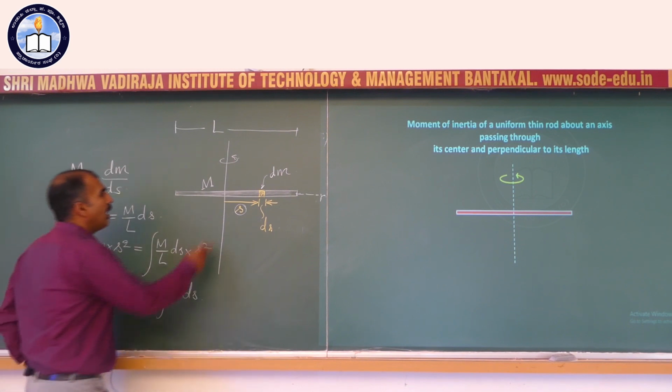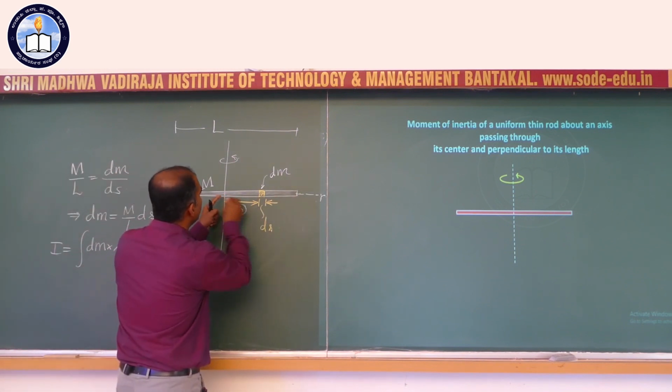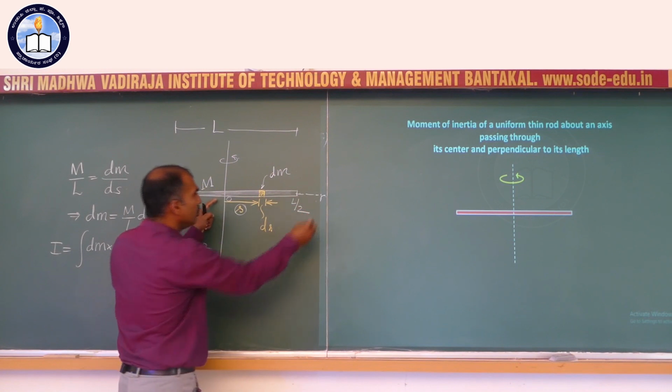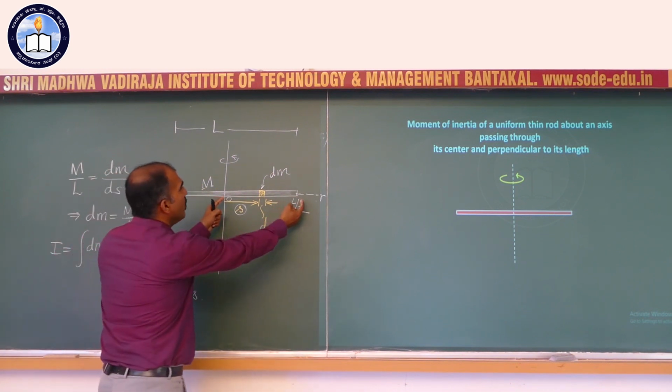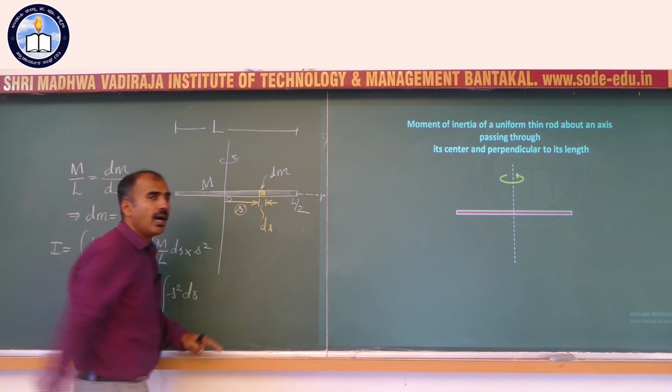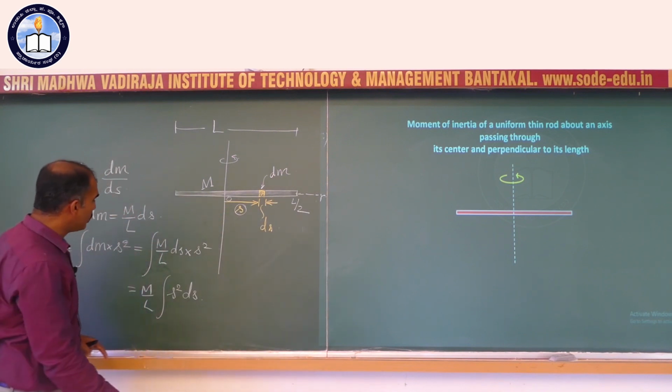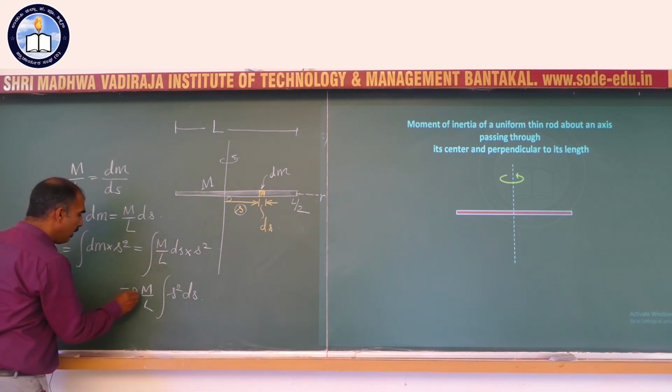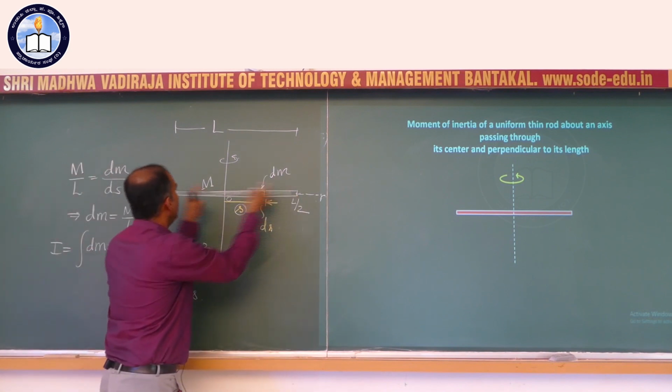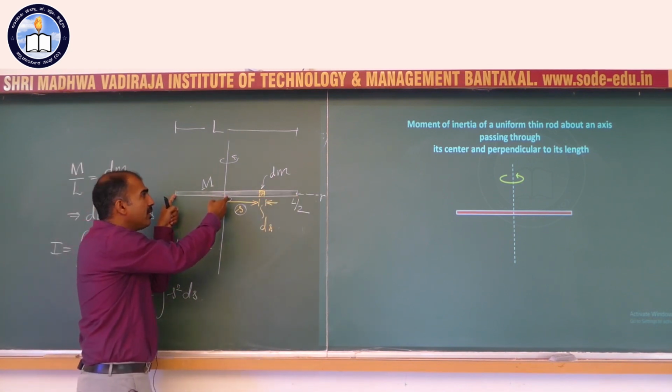Mind you, if I find the moment of inertia between 0 to L by 2, for example, that will give me only the moment of inertia of half the rod. I have to find the total. How do I do that? I find the moment of inertia of this part, I find the moment of inertia of this part, then I add them.